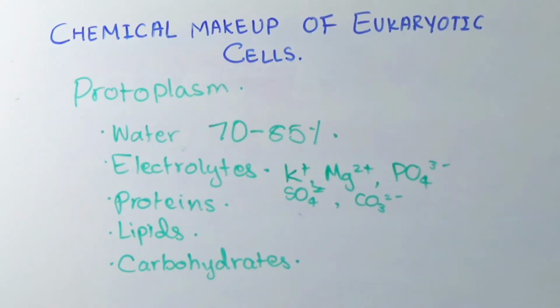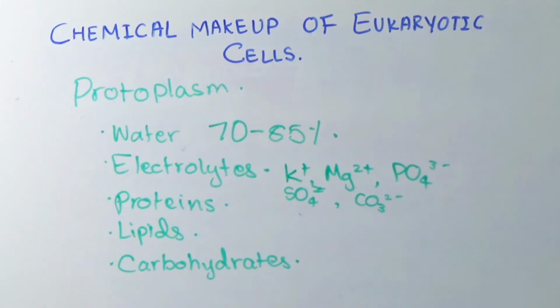These ions are necessary for the cellular control mechanisms, and most importantly, these are the ions which are responsible in maintaining the resting membrane potential. So, we can see these ions play a major role in the conduction of nerve impulses and in the beating of the heart. The next one is proteins.